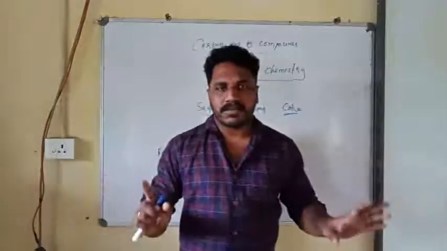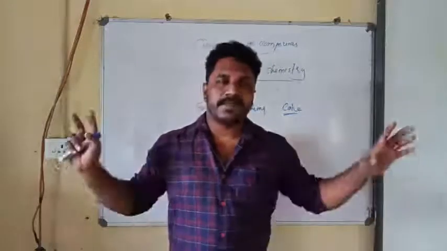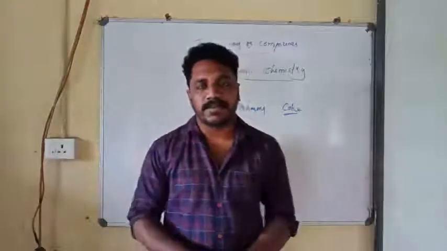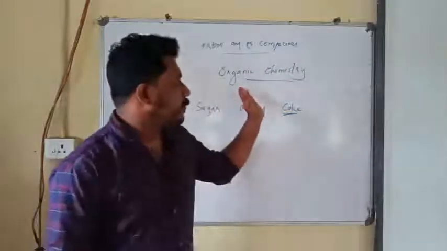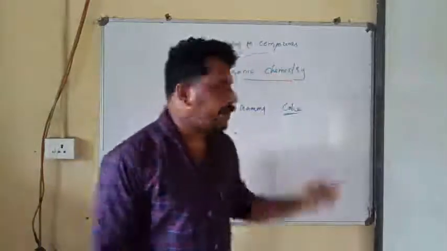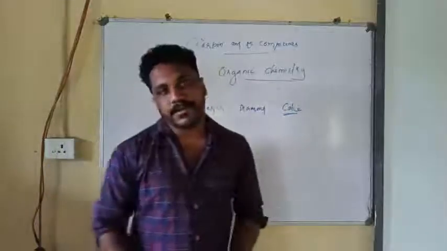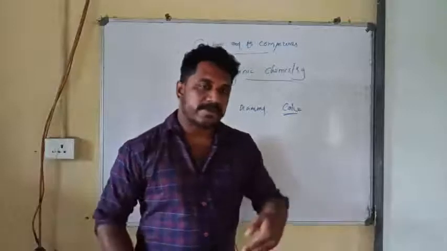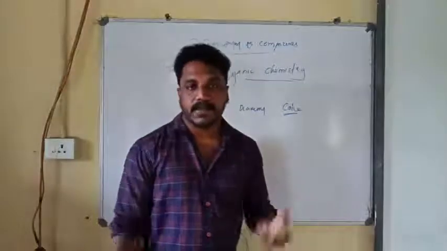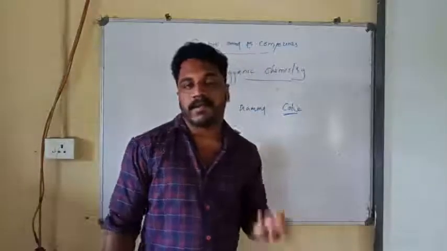So please understand, most of the materials that you can see around you are made up of carbon, and that's why the branch of chemistry which deals with carbon containing compounds is called organic chemistry. So let us start discussing the topics given in our chapter.